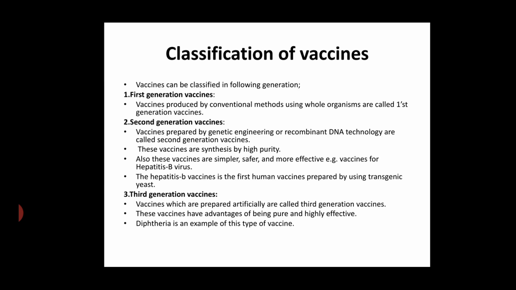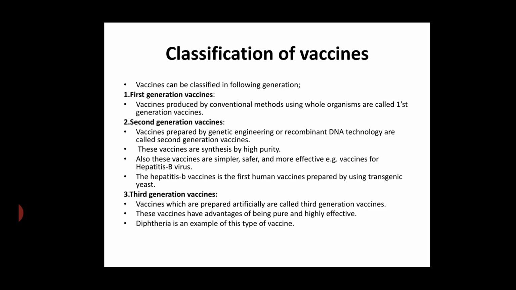Now the classification of the vaccine. My dear students, vaccines are classified into 3 classes. They are first generation vaccine, second generation vaccine, and third generation vaccine. First generation vaccines are those types of vaccine which are prepared by the conventional method, using the whole microorganism.